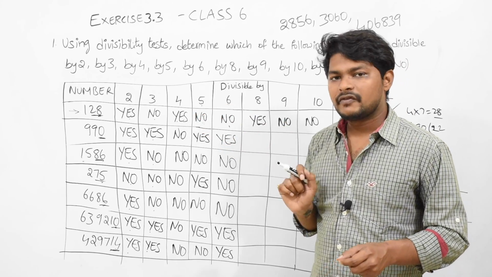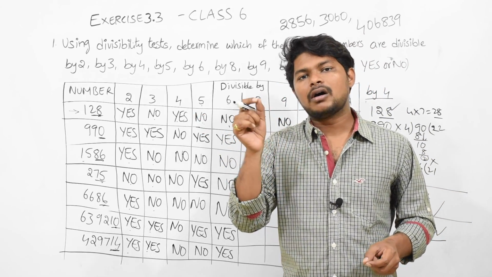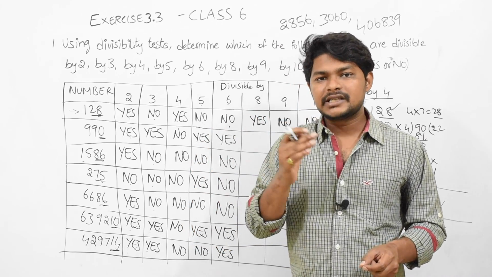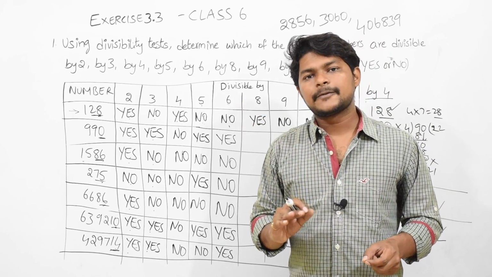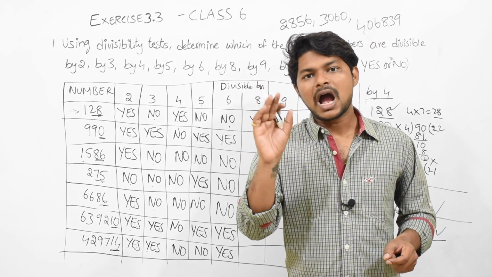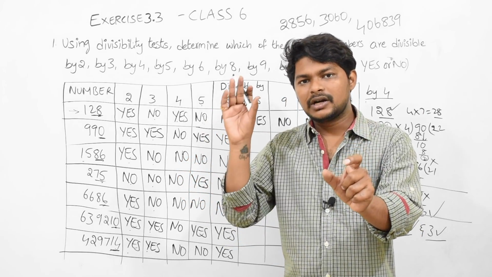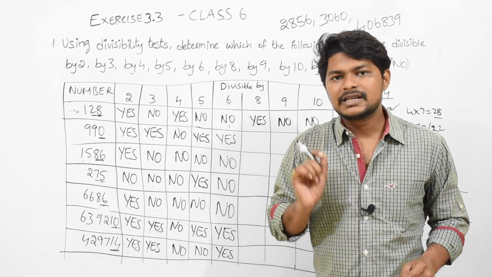For divisibility by 5, you should check the last number. If it is either 0 or 5, then we can say it is divisible by 5, otherwise it is not divisible by 5. For divisible by 6, we should check whether it is divisible by 2 and divisible by 3. If it is divisible by 2 and divisible by 3, then only we can say that it is divisible by 6.